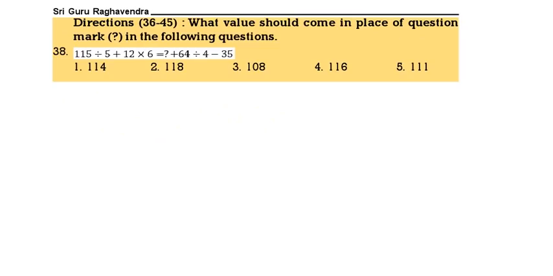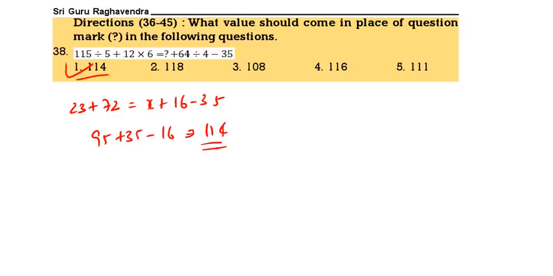Next question. 115 by 5, that is 23, plus 72 is equal to x plus 16 minus 35. So this is 95. 95 plus 35 minus 16, that is equal to 114. 114 is the correct answer.